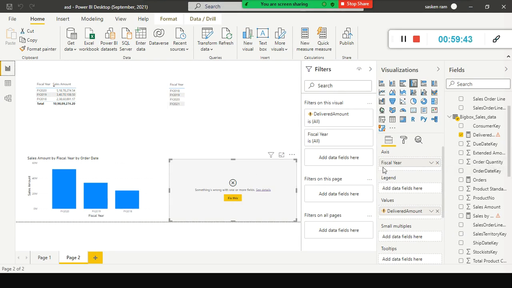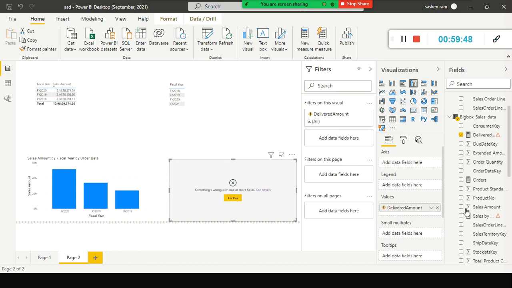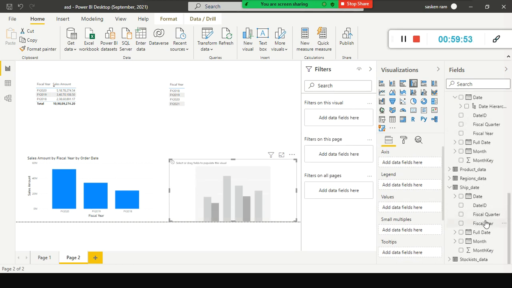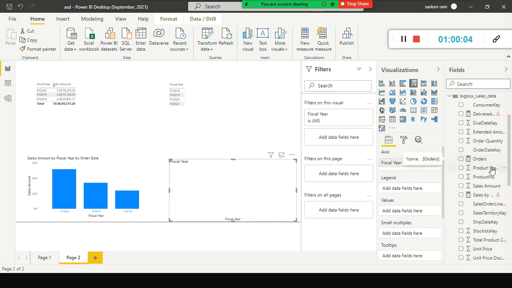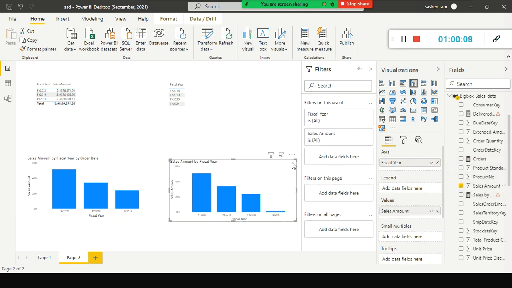So next, I am going to select the ship date, the fiscal year, and put it here, and then the sale amount. Ideally I should have put that one there. Look here, it is perfect, right? These two are different. Using a role playing dimension also, we can do the slicing and dicing.